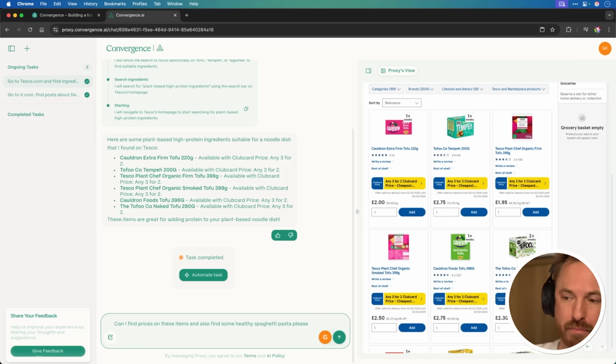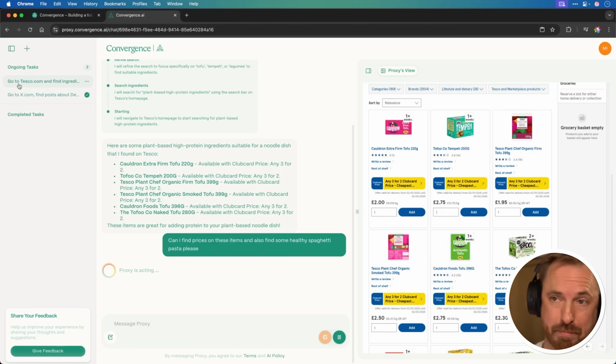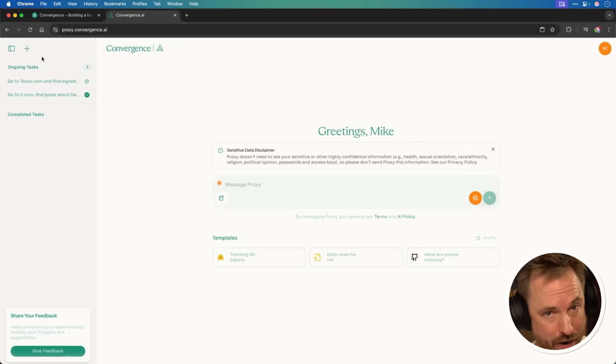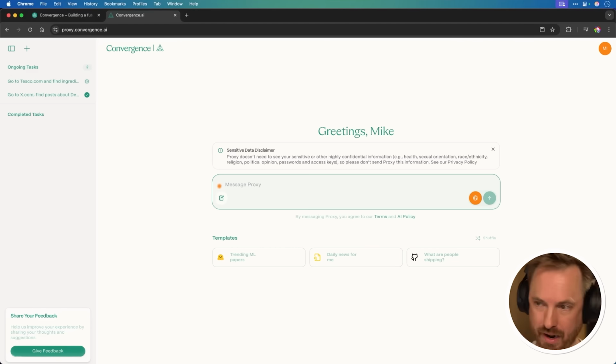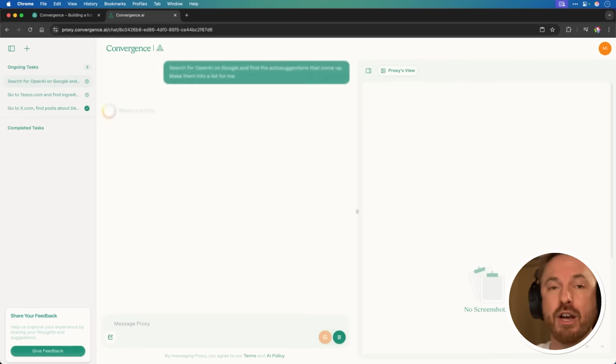I've just asked, can I find prices on these items and also find some healthy spaghetti pasta, please? Now, while it does that, I can actually click plus and let that run in the background while I run my next task. And this one I'm going to use to find out what's trending right now with OpenAI. I'll say search for OpenAI on Google and find the auto suggestions that come up and make them into a list for me. Great for planning content for my channel.